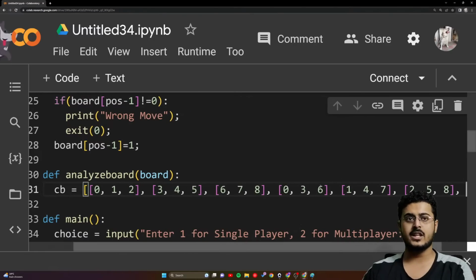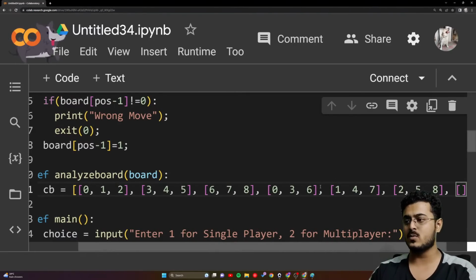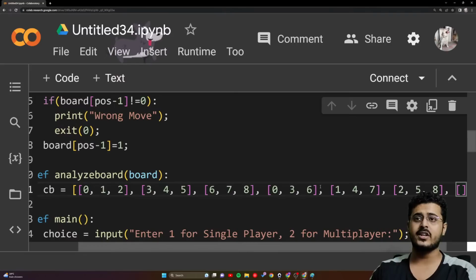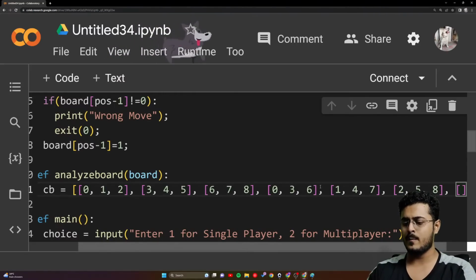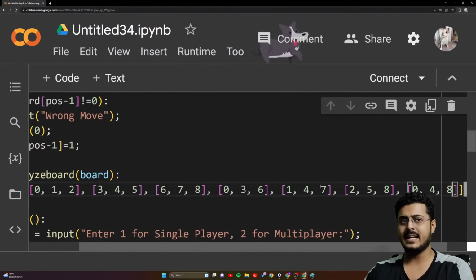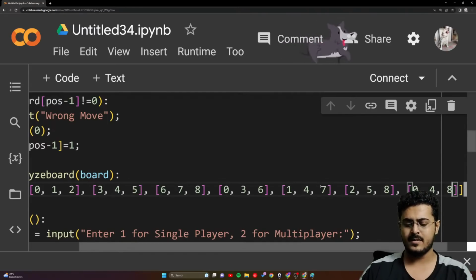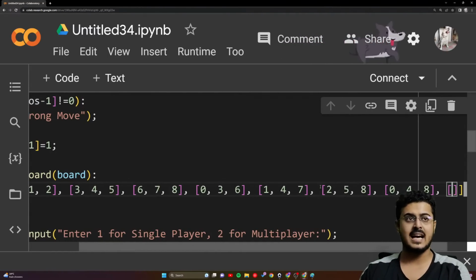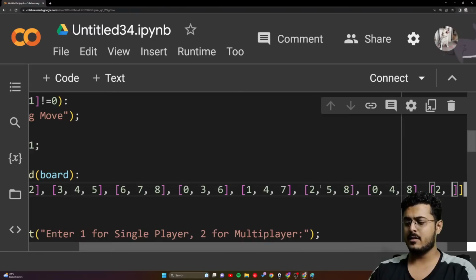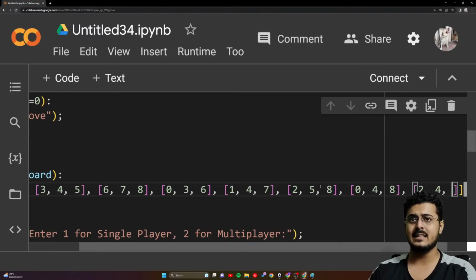After the columns, we need to put down the diagonals as well, right? There are 2 diagonals. For the first diagonal, we are going to take 0, 4, and then 8. And the last diagonal that we are going to have, guys, is going to be 2, 4, and then I hope it is 6.